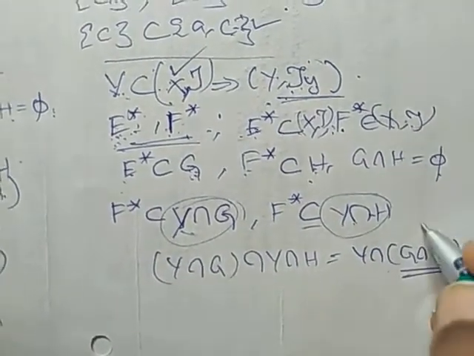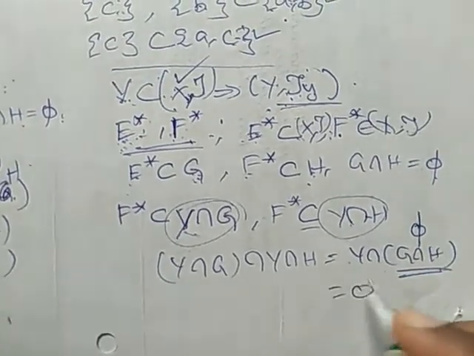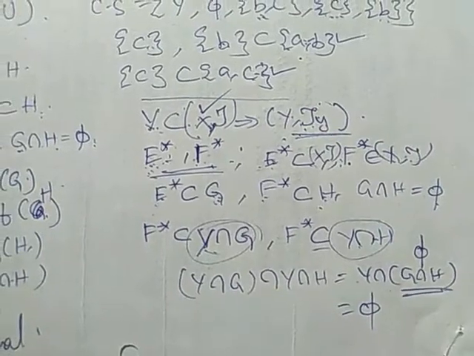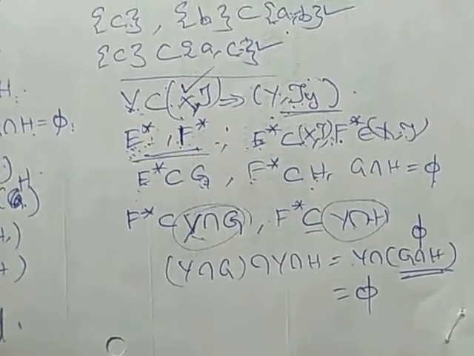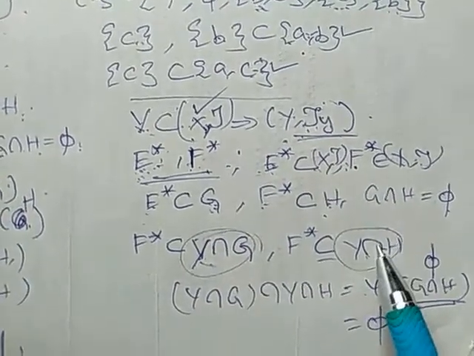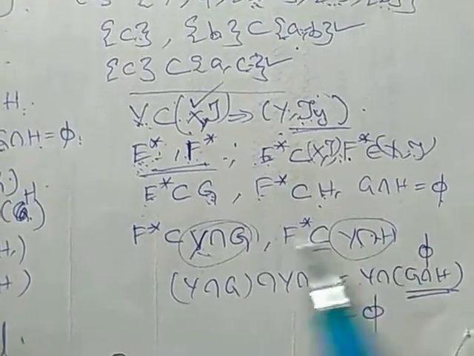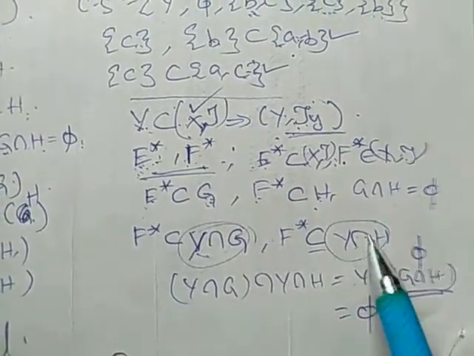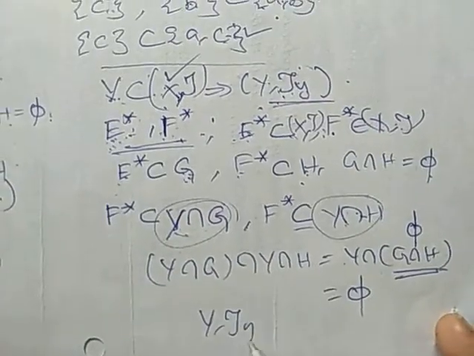What is G intersection H? Null set. Therefore, Y intersection null set is the null set. So for closed sets E star and F star, there exist open sets Y intersection G and Y intersection H in tau Y such that these two are disjoint open sets. Therefore, (Y, tau Y) is normal.